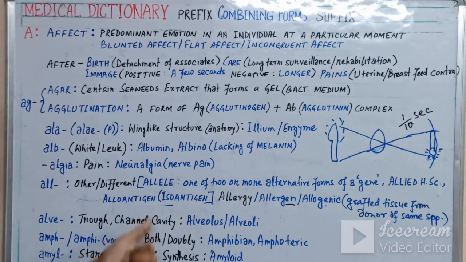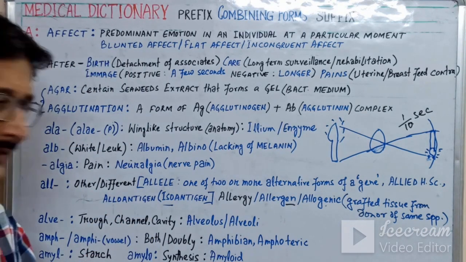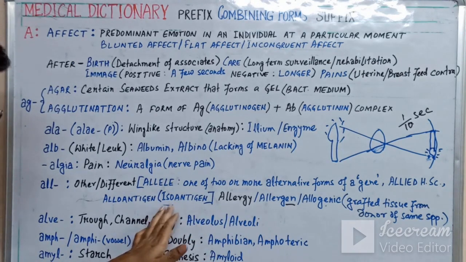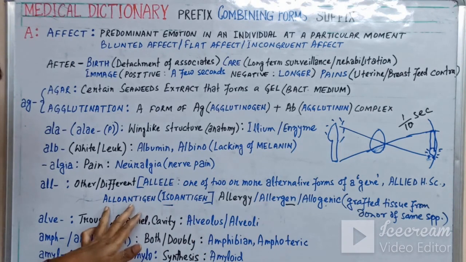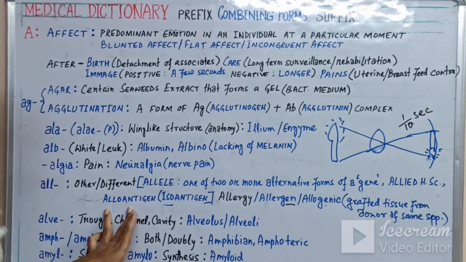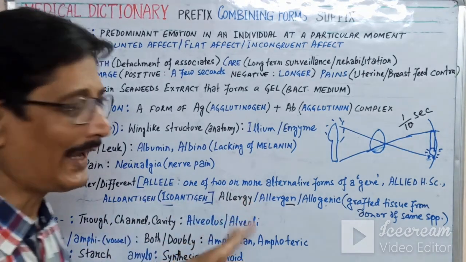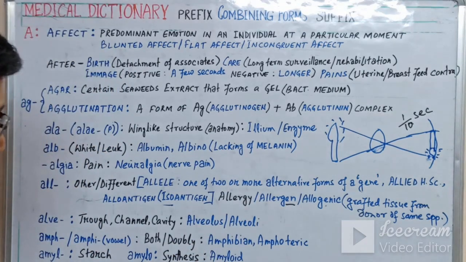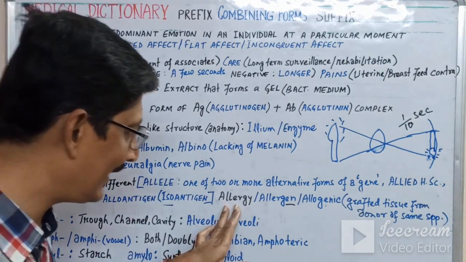Then the alloantigen. Nowadays it is called the isoantigen. Iso means the same antigen, so previously it was known as alloantigen, which means it is different from the original antigen. Now the allergy. All are much aware of what allergy is.